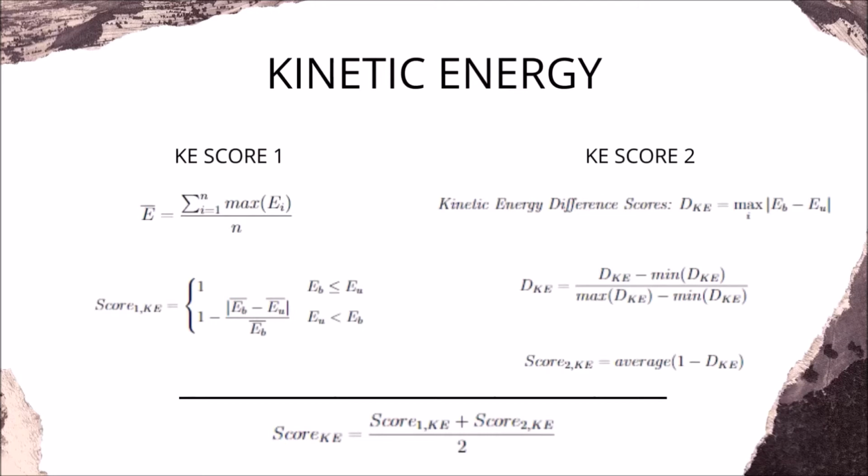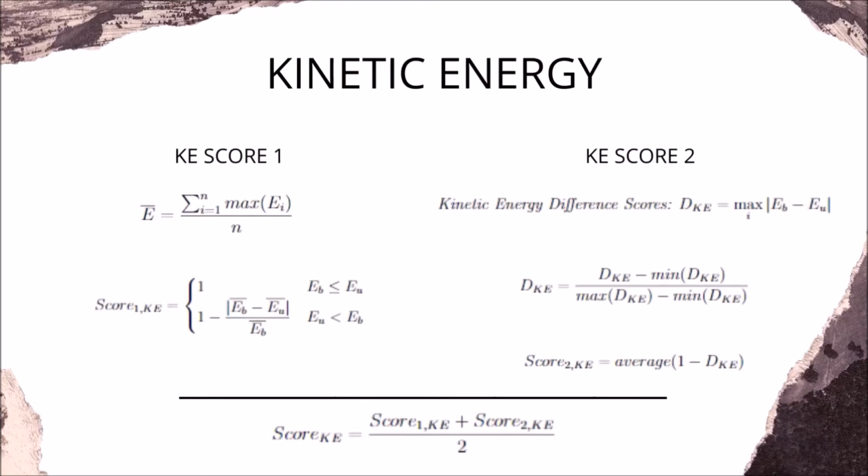For the first score, we are just interested in estimating the overall significant kinetic energy during the entire motion. We are not interested in individual kinetic energies of key points. Hence, we extract the maximum kinetic energy of each key point and then take the average of the maximum kinetic energies to account for the overall significant kinetic energy during the performance.